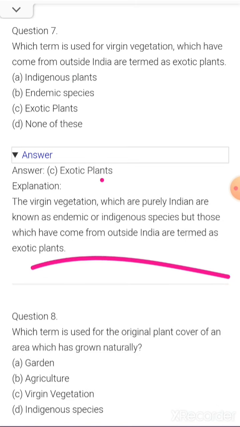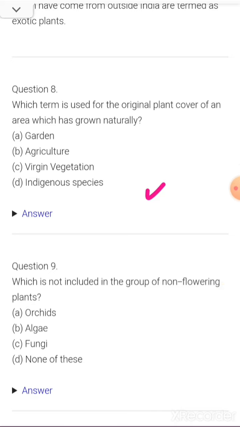The virgin vegetation which are purely Indian are known as endemic or indigenous species, but those which have come from outside India are termed as exotic plants.